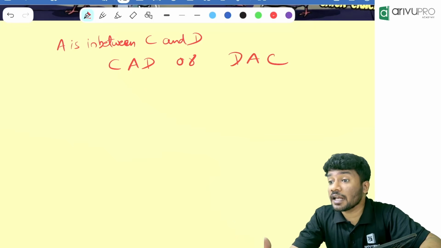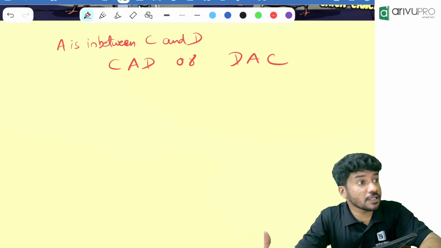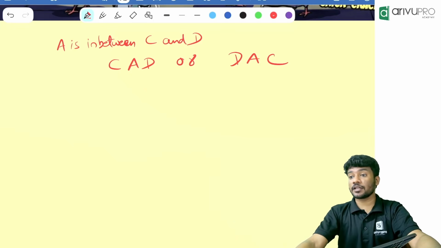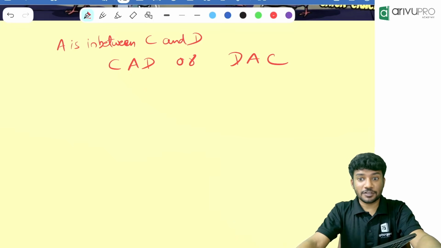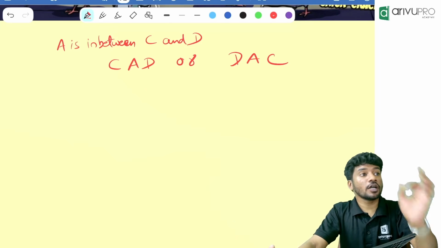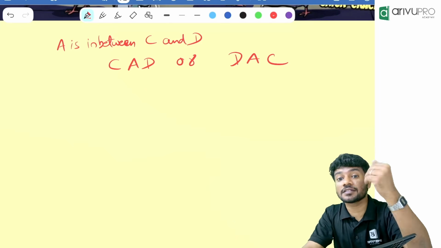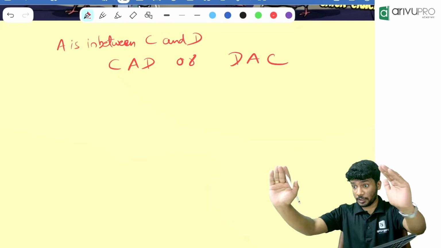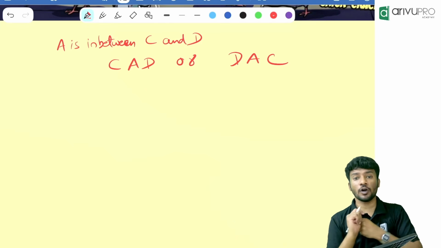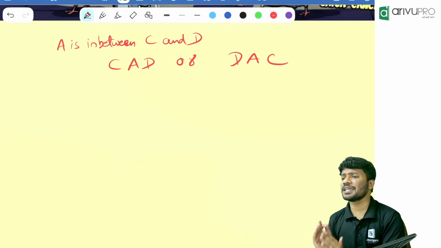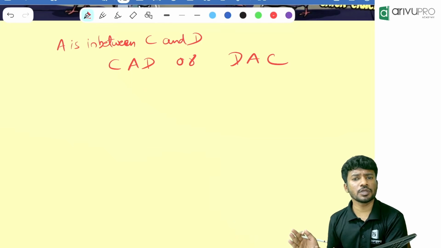Why did we take it like this? Why did we take two possibilities? Because they didn't say who is at the left. They didn't say any definite information. So we should always go for two drawings at the same time so that we will get the answer faster. So these are very important, people. Listen carefully. So if you don't know, for example, Q is between L and M.